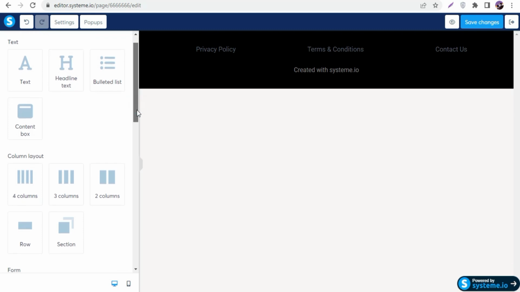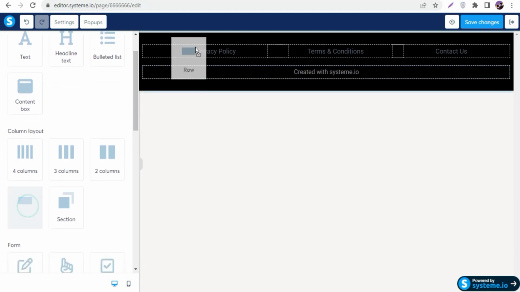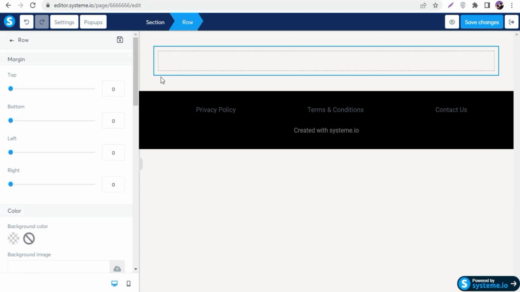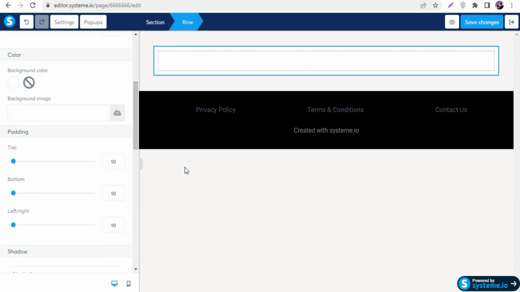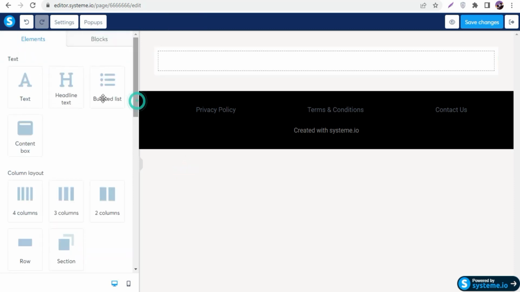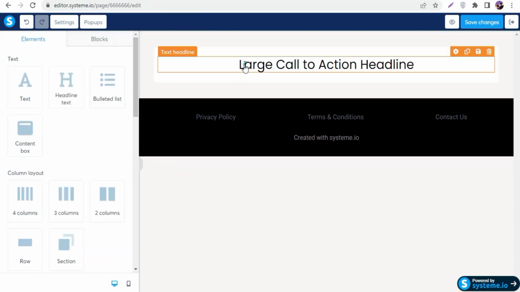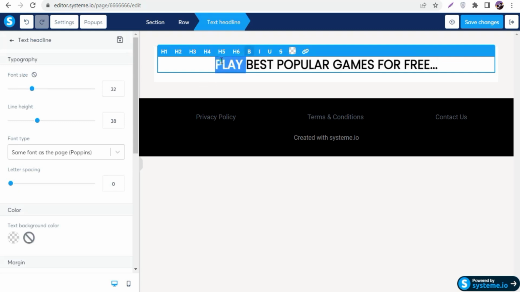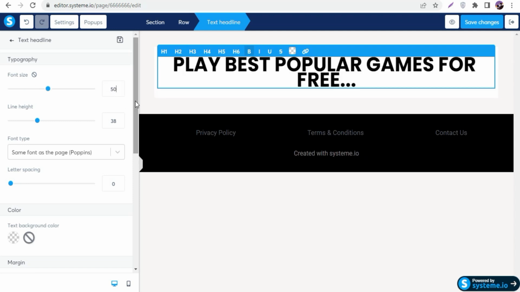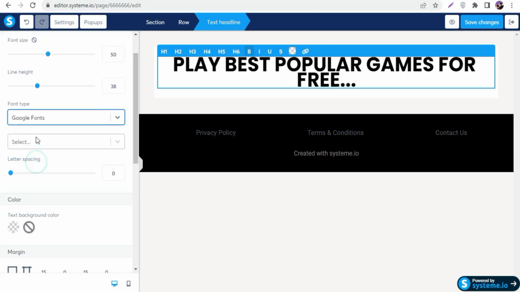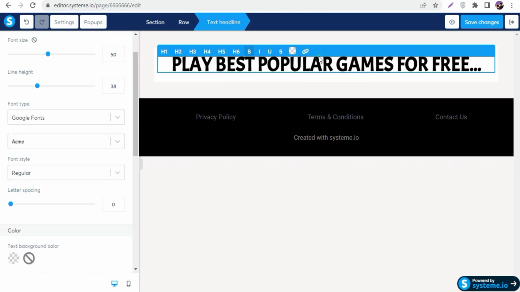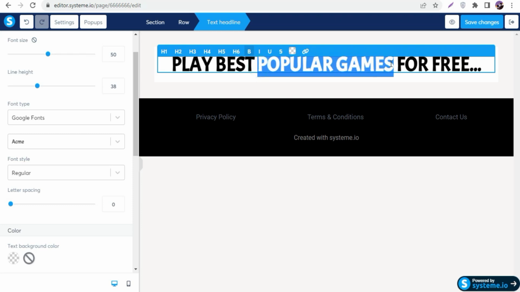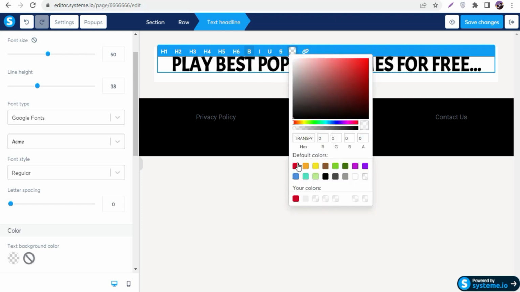Quickly, I'm gonna build an extremely simple landing page. First I'm gonna drag and drop a row here, quickly click on this, scroll down, and change the background color. You can add any color, it's completely up to you. I'm gonna close this and add a headline, copy and paste my headline, and go with a size of around 50. I'm also gonna change the font to something like Acme, and change the color by clicking this and going with red.